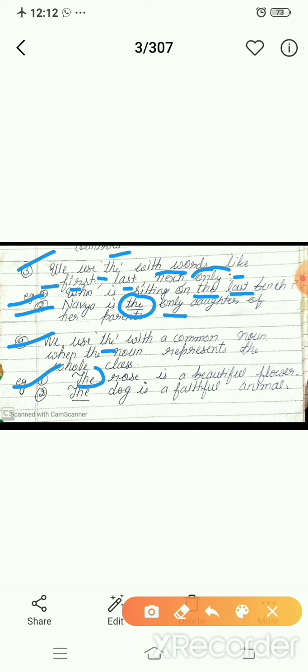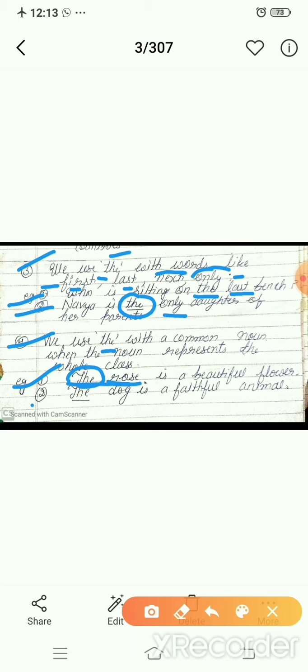I have used the article here. Why before the rose? Because I am not talking about only one single rose flower. One single rose flower is beautiful? No, all rose flowers are beautiful. It means I am talking about the whole group of rose flowers. It means the rose represents the whole class.